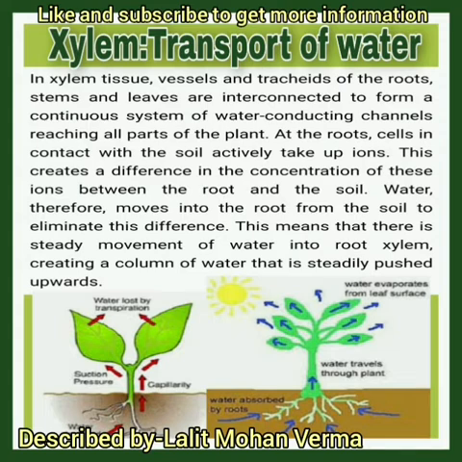This creates a difference in the concentration of these ions between the root and the soil. Water therefore moves into the root from the soil to eliminate this difference. This means that there is a steady movement of water into the root xylem, creating a column of water that is steadily pushed upward.